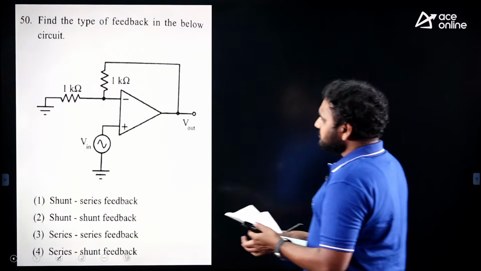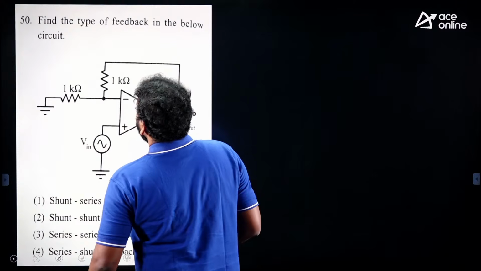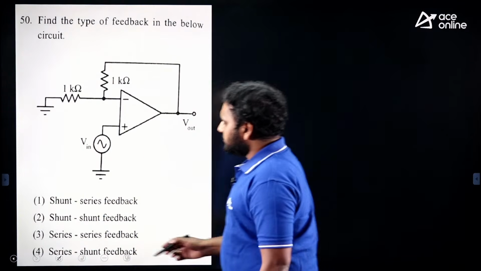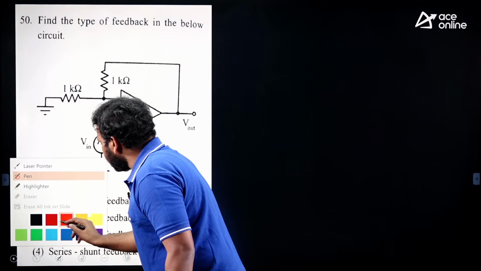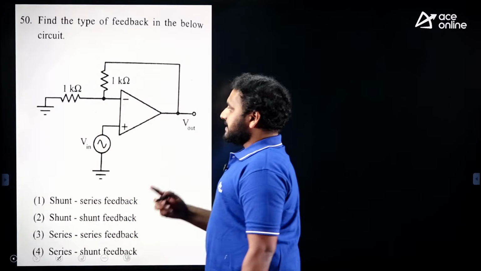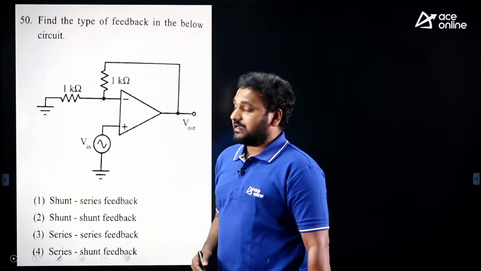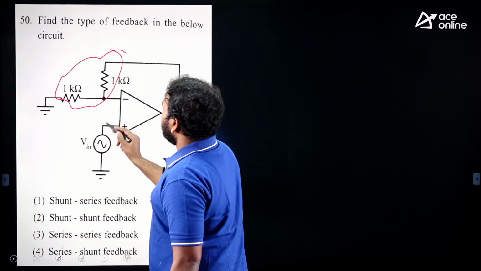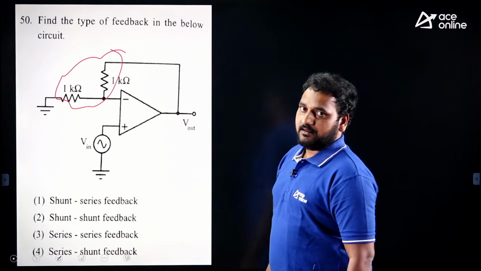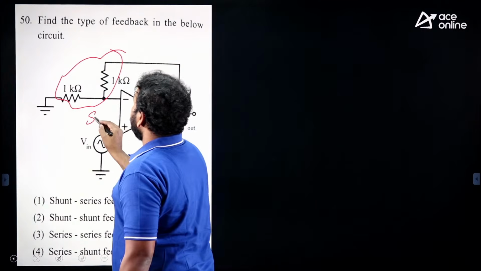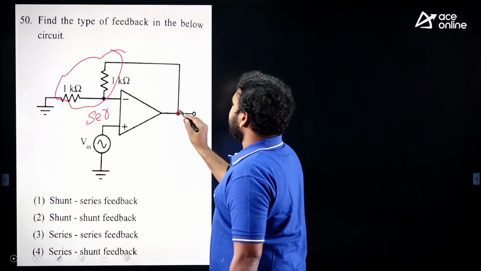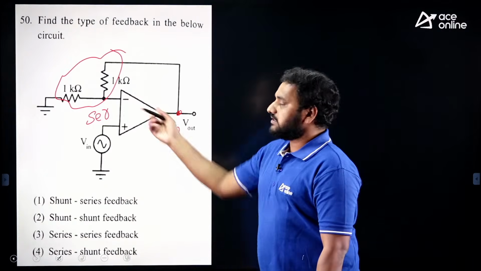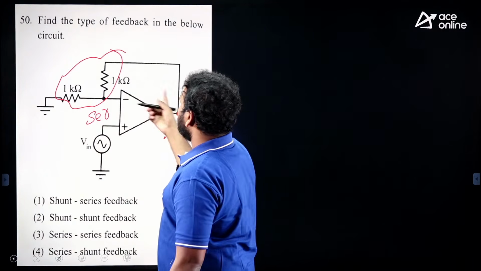Yes. Coming to this circuit, this is from the concept of feedback. We have discussed some shortcuts to identify the type of feedback. As per our shortcut, this is a feedback network connected at the input virtually, means indirectly. That is the reason I can write it as series type, and the output is directly connected, shunt type. Series shunt type. If you forgot that, this is basically a voltage control voltage source.